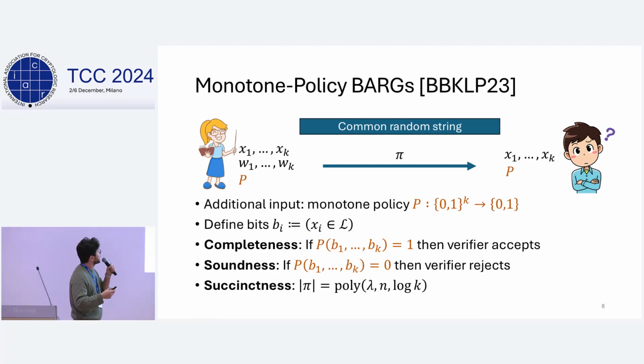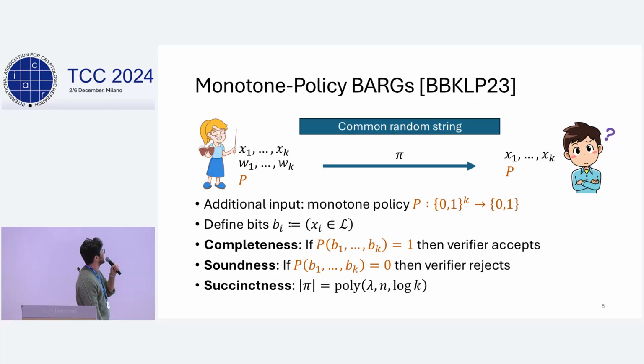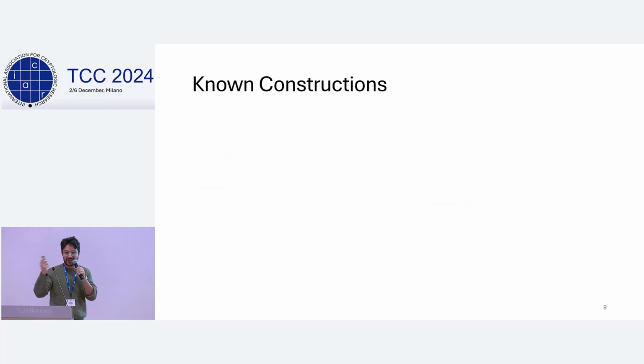Sorry? Great question. I should have defined it. So n is the length of each one of the instances. Thanks for asking. All right, so what do we know about monotone policy BARGs?